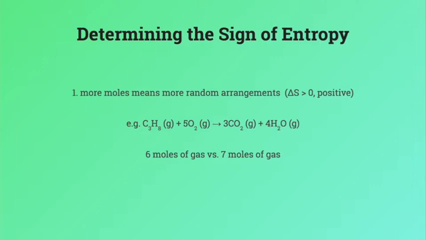Looking at this combustion of propane, 6 moles of gas produce 7 moles of gas. Since more moles of gas are on the product side, entropy is increased, and thus the sign is positive.